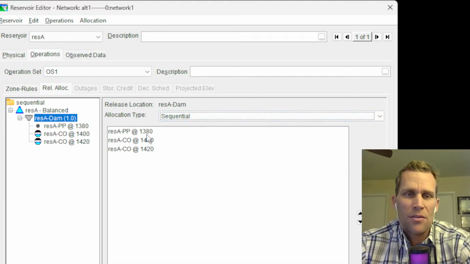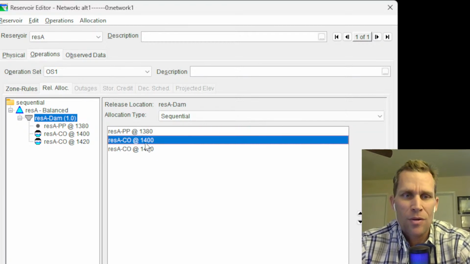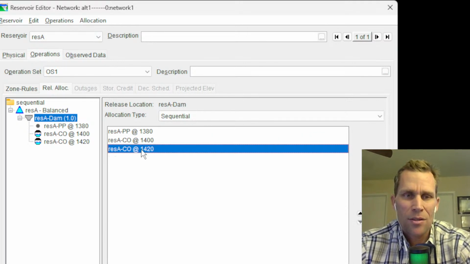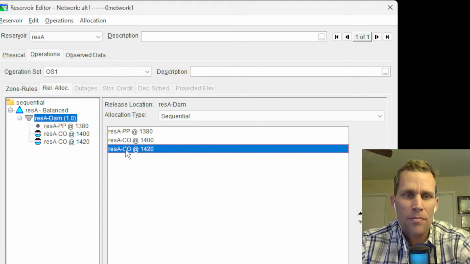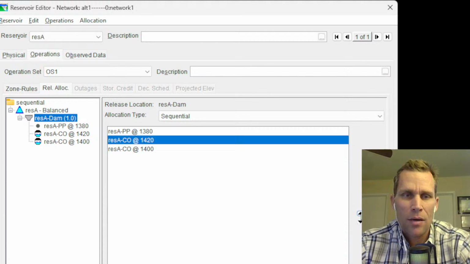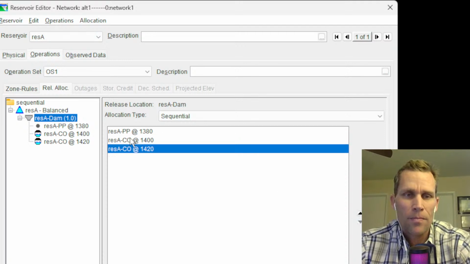And this is sort of the easiest way to just say, send all the water through whatever the top structure is. And then when that maxes out in capacity, send the remainder through the next structure down on this list. When that maxes out at capacity, use the next structure down and so on. These structures can be reordered. So for instance, if I wanted all the water to first go through the controlled outlet of 1420, I would just select it, use the arrows over here on the right to move it to the top or the bottom, and just reorder it that way.